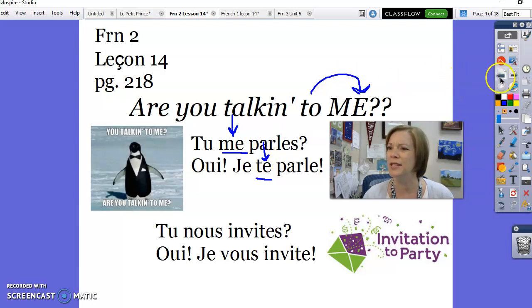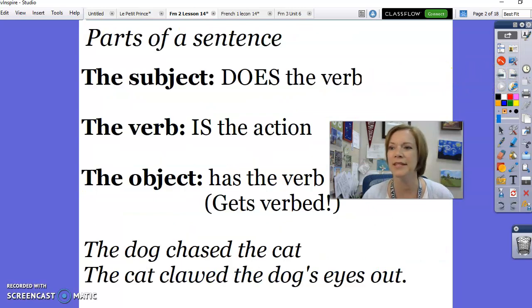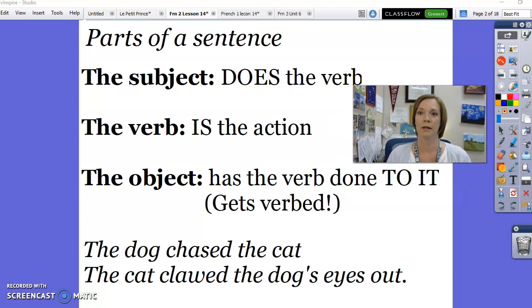So let's go back just a second here and talk about the parts of a sentence. Some English grammar for you. Always good to learn your own language. The subject of a sentence, not to be confused with the topic of the sentence. The topic of the sentence is what the sentence is about. The subject of the sentence is the thing, the person that does the verb. And the verb is the action that happens in the sentence. So what does that leave us? Subject, verb, object. The object of the sentence gets verbed, has the verb done to it.